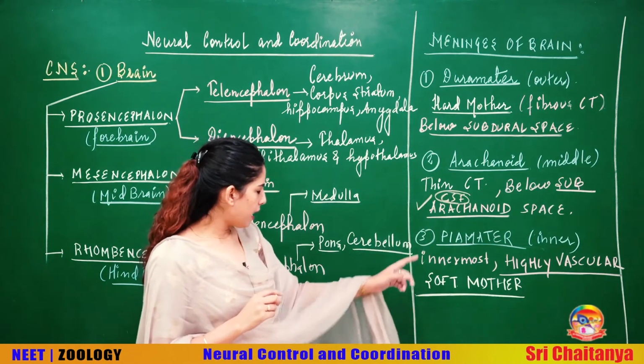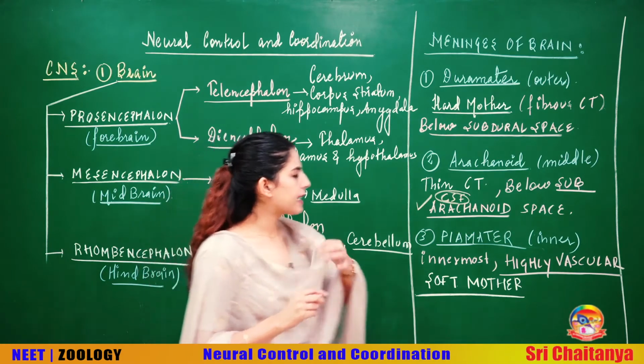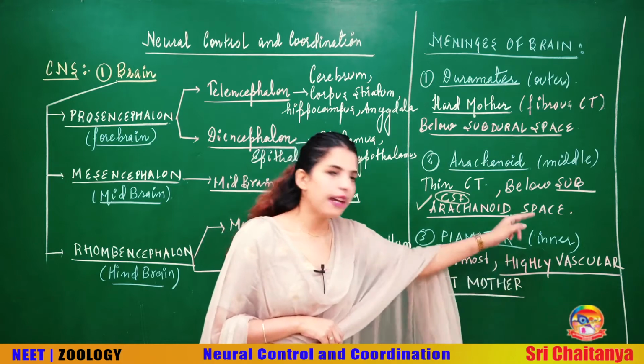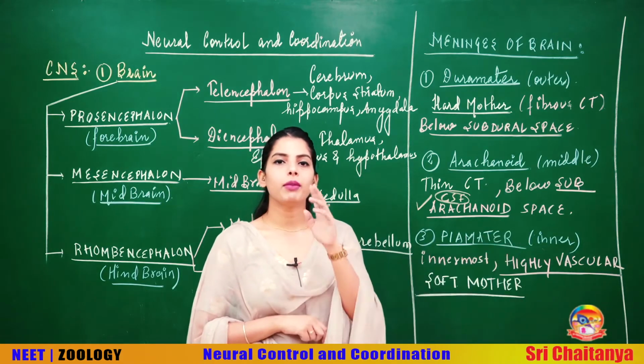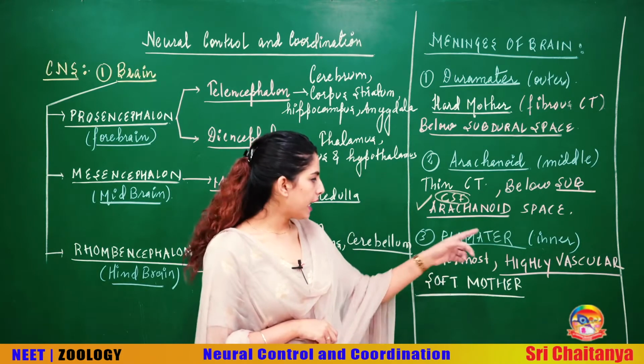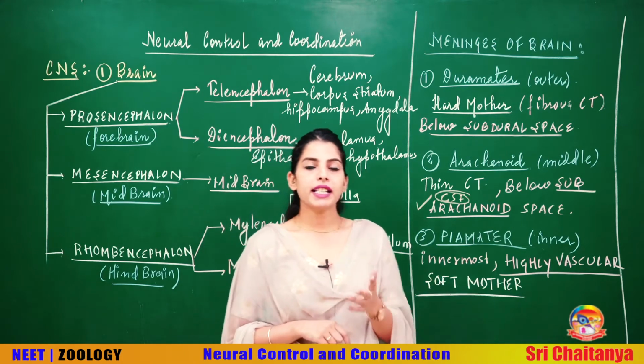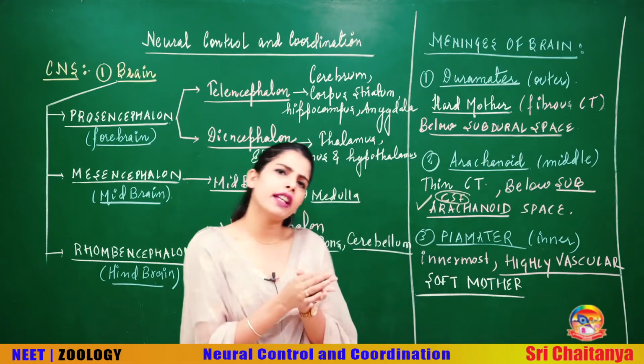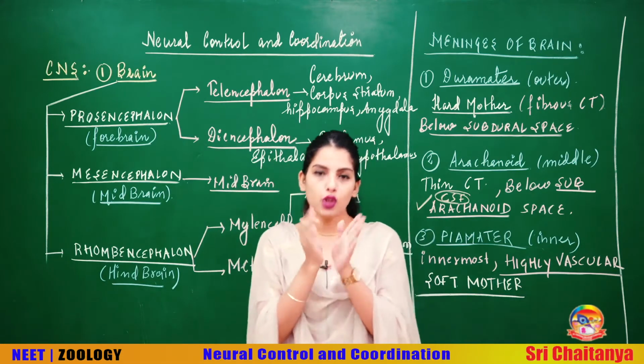Now, the innermost layer is called the pia mater, and this pia mater is very richly supplied with blood vessels, which is why we say that it is highly vascular. Since it is the innermost layer, and since it is very soft, very thin, very delicate, it is called the soft mother.